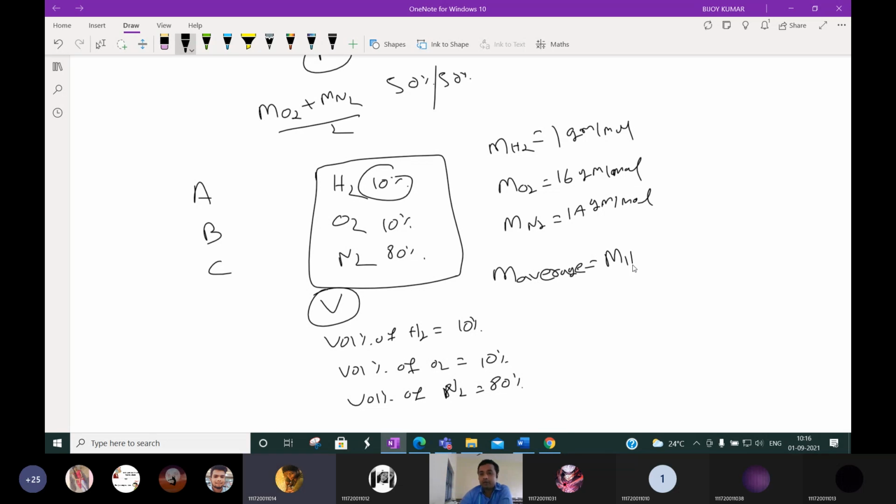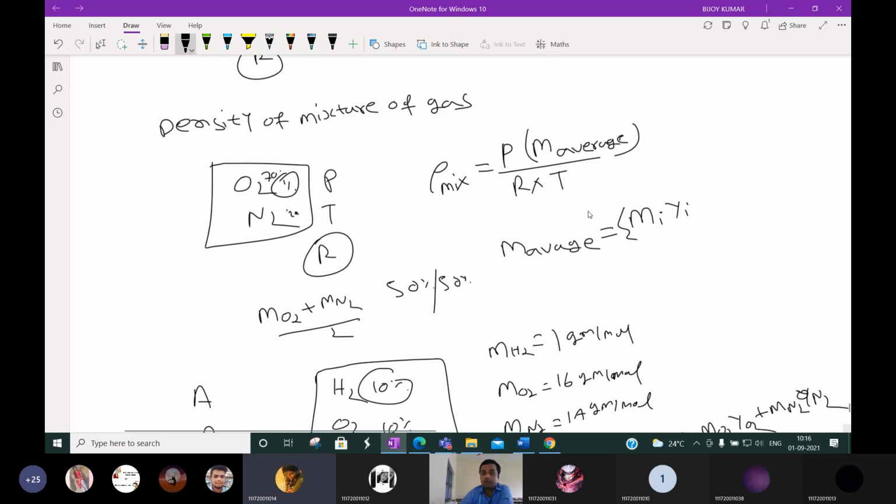So the average molecular weight is equal to what? We have to calculate M of H2 into Y of H2, where Y of H2 is the mole fraction of H2, plus M of O2 into Y of O2, plus M of N2 into Y of N2. Based on this formula, the average molecular weight is the sum of the products of individual molecular weight into their mole fraction in the mixture.